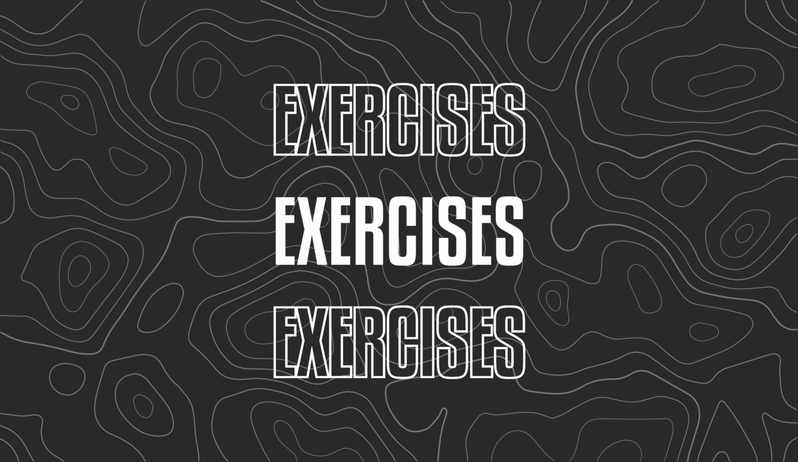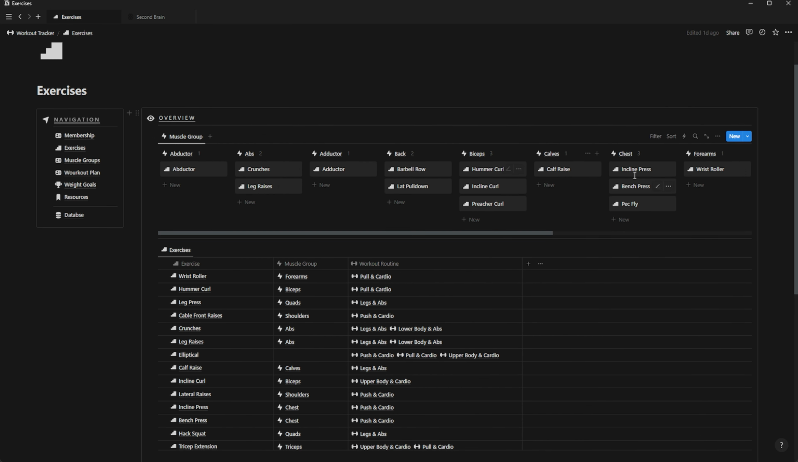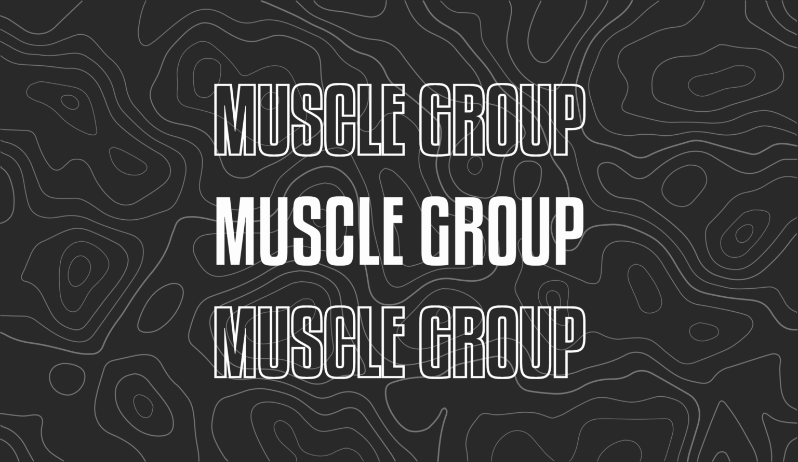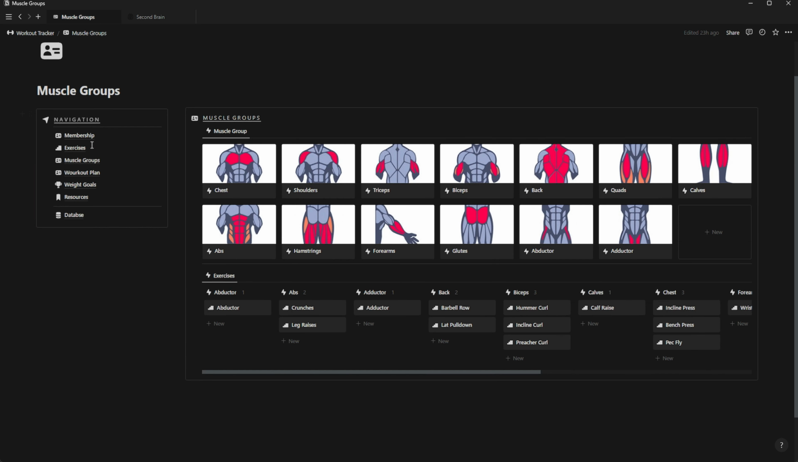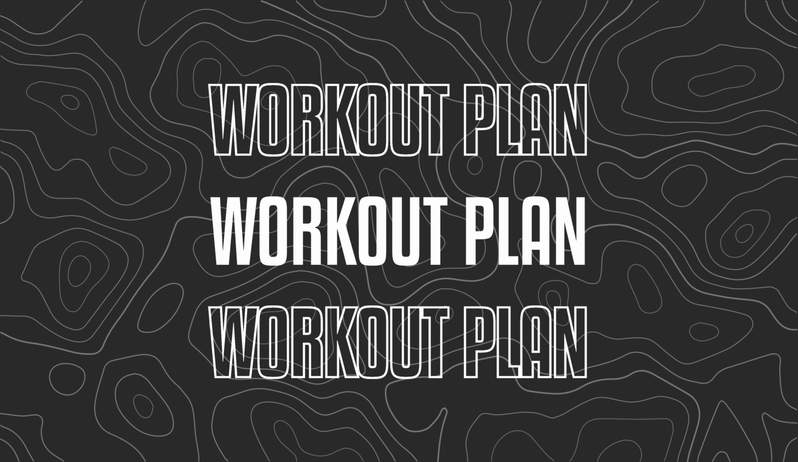Next, we have the exercises page. Here is where we can view all of our exercises. We can view our exercises divided by muscle group and an overview of all our exercises. Next, we have the muscle group page. Here is where we can add and view our muscle groups and the exercises that we do for each muscle group.